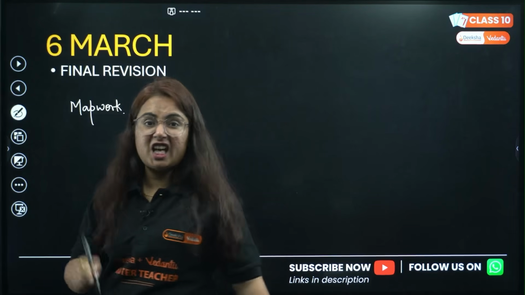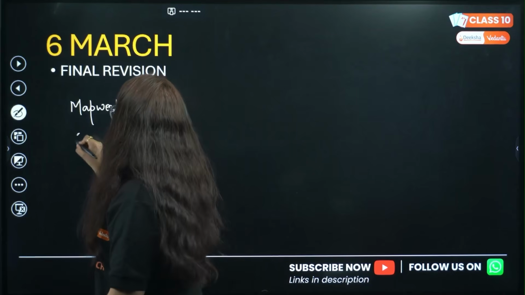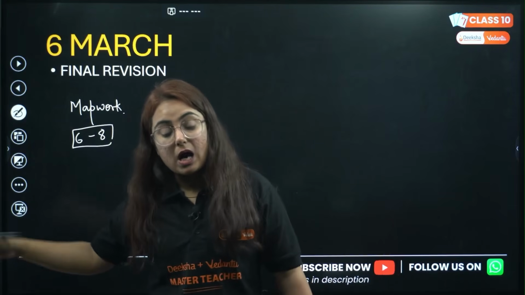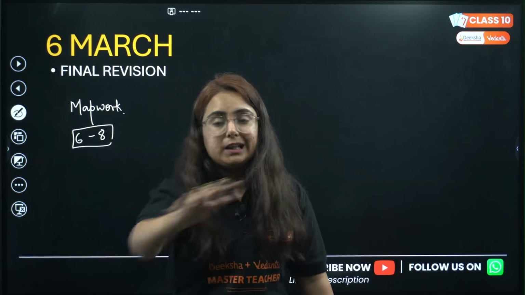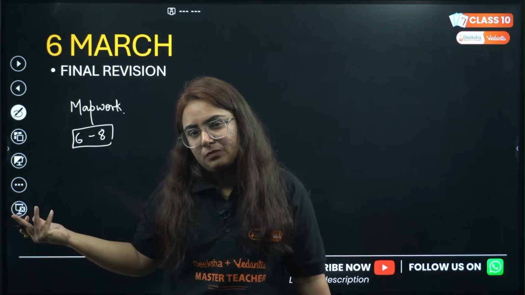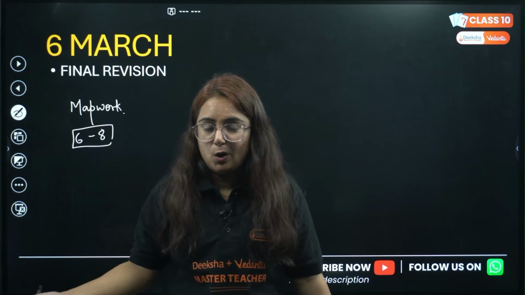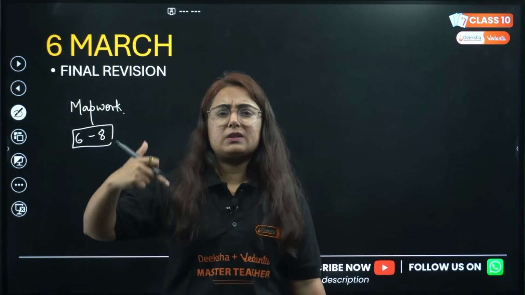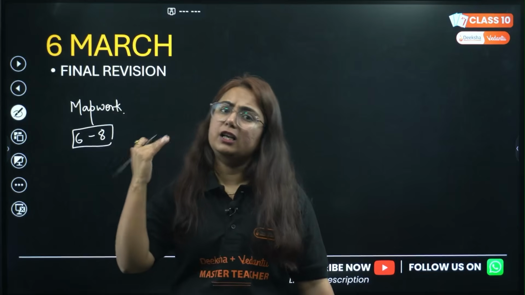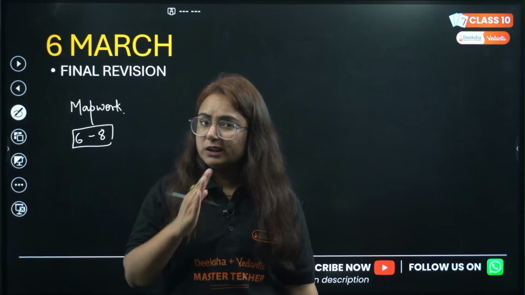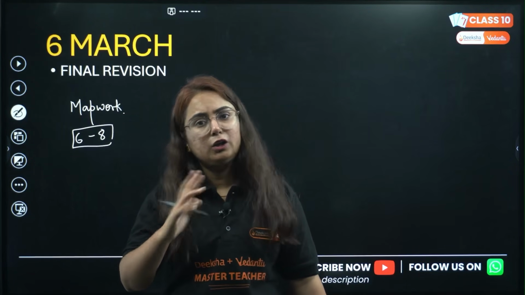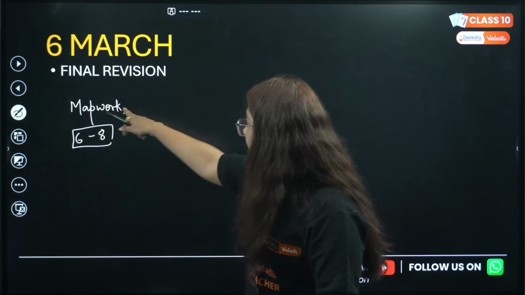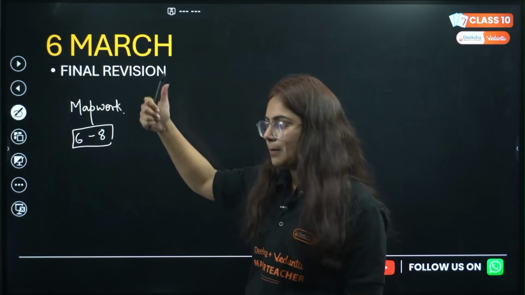Get up early in the morning, and this time my early morning means 6 to 8, do map work completely. Why am I giving you 2 hours? Because, my dear students, multiple times you have done map work, you forget it, and I'm pretty sure about that. Right? No one other than me can be sure about the mistakes you are making. 6 to 8, give yourself time, mark it on the map again and again, 2 hours. If you are done after 1.5 hours, no worries, practice it again. You have to spend 2 hours doing that map work. Okay, on final revision day, 6 to 8, map work done.